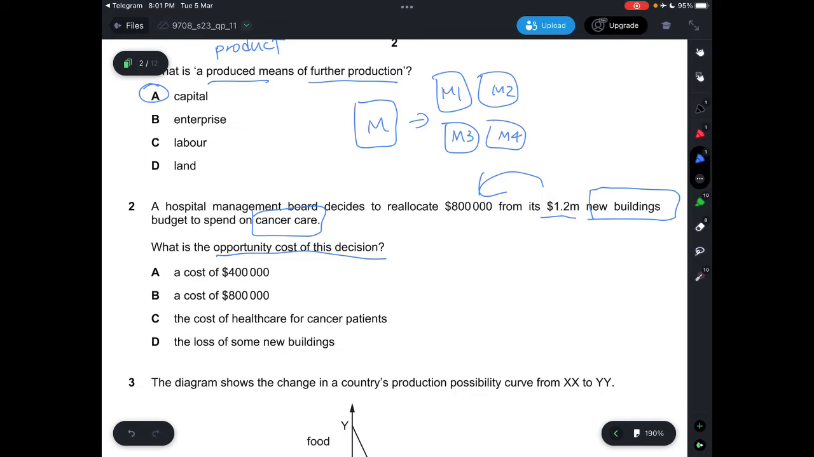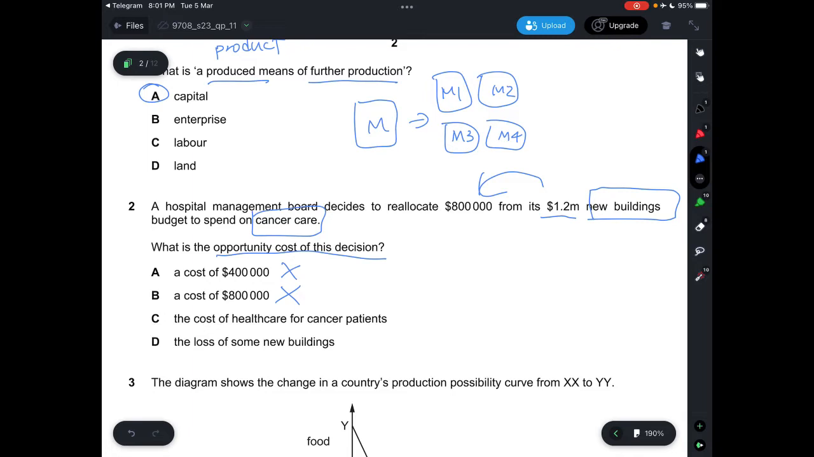So what would be the opportunity cost? The opportunity cost, like what I mentioned, is the next best alternative. So let's look at the four options. A says a cost of $400,000, which is not correct, because $400,000 would still be used to produce the buildings. That is not the opportunity cost. B says a cost of $800,000, which is also not correct. The $800,000 is still there. It's just that it's no longer used to produce new buildings.